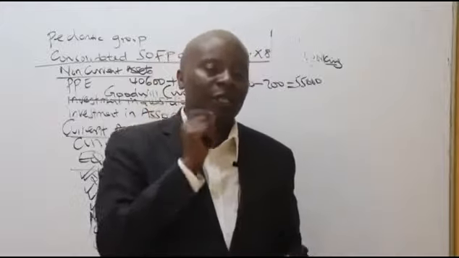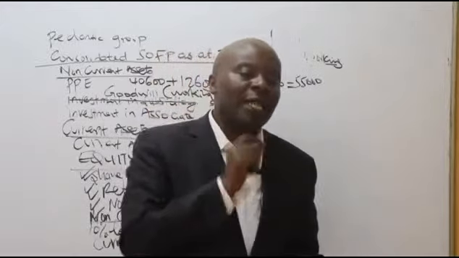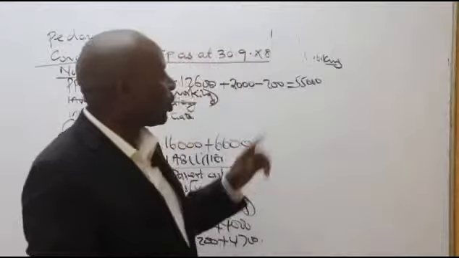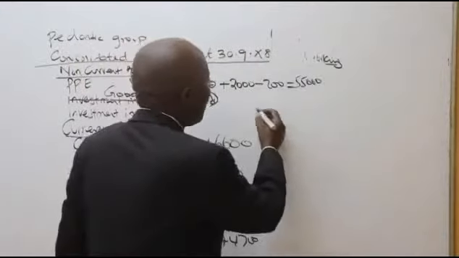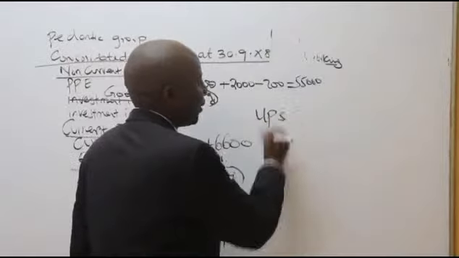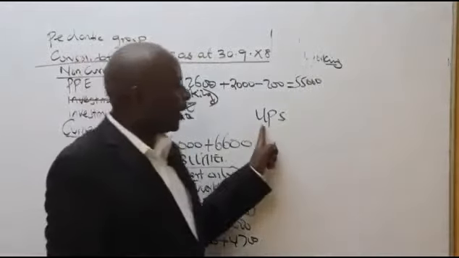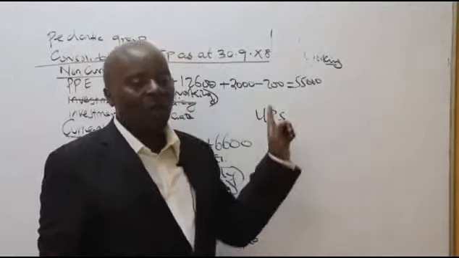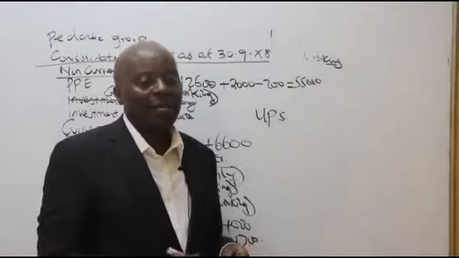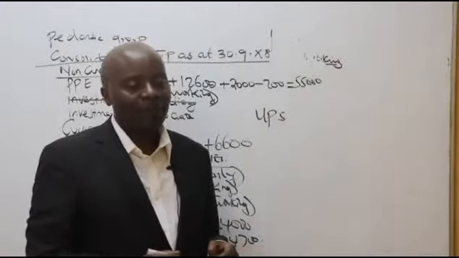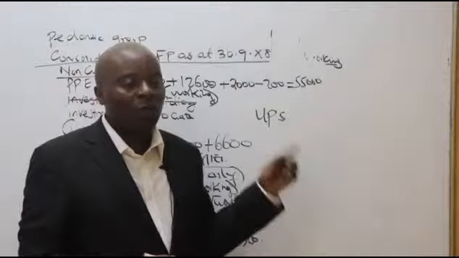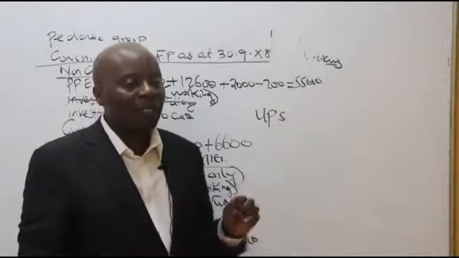In the statement of financial position, I'll be interested in what we call the famous UPS. Please write in full: UPS is unrealized profit on stock. I have to explain this in 3 minutes.